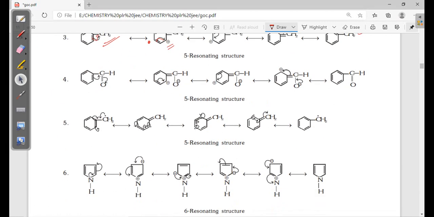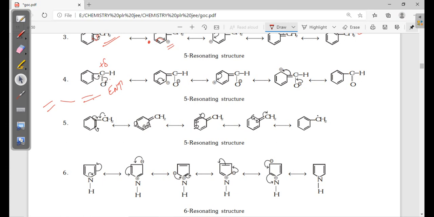Sometimes there is no positive charge, even though the pi bonds are in alternate positions. Two pi bonds in conjugation means alternate positions, so resonance will start. Which bond will shift first? Obviously the more electronegative atom, so partially positive charge will be here, and this pi bond is shifted to here.